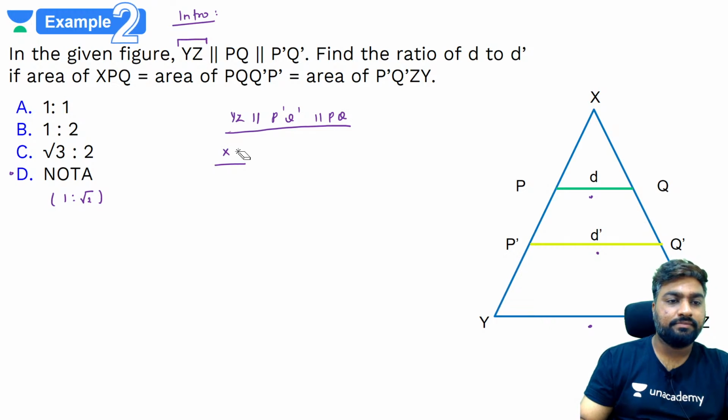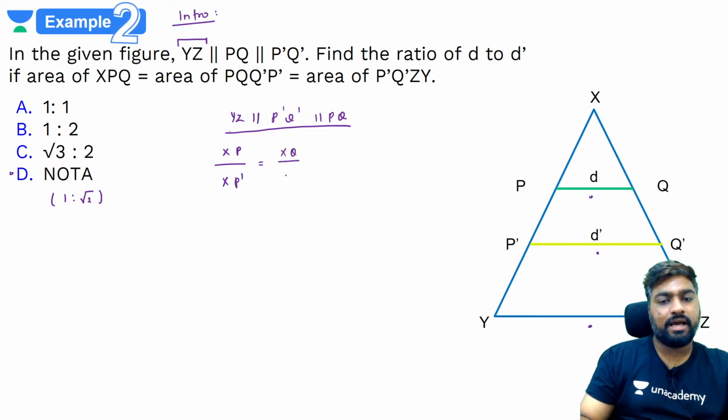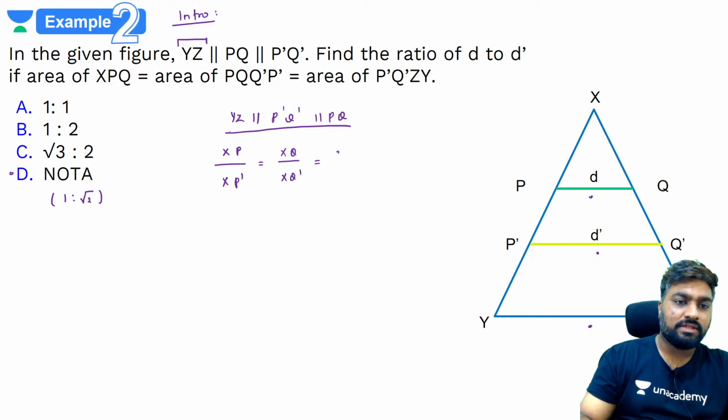So XP by XP dash will be the same as XQ by XQ dash, which is the same as PQ by PQ dash, which is D by D dash.